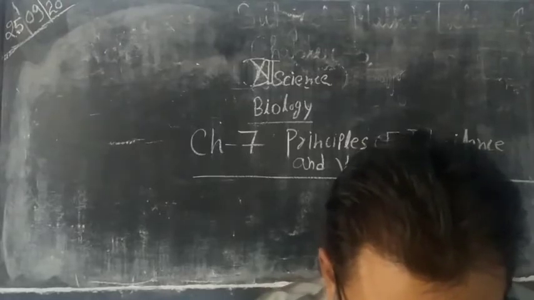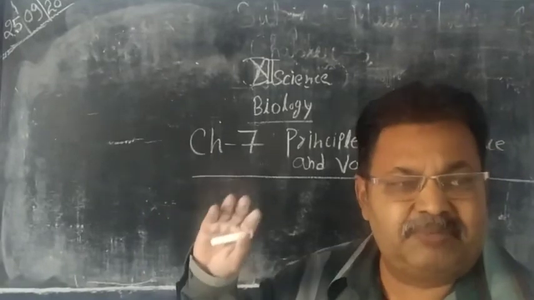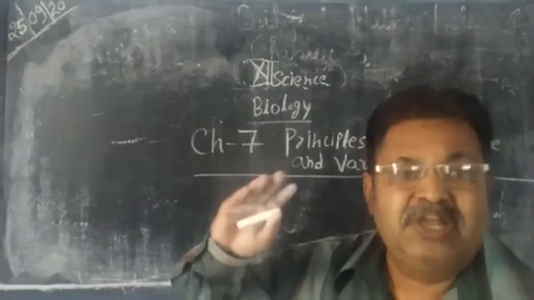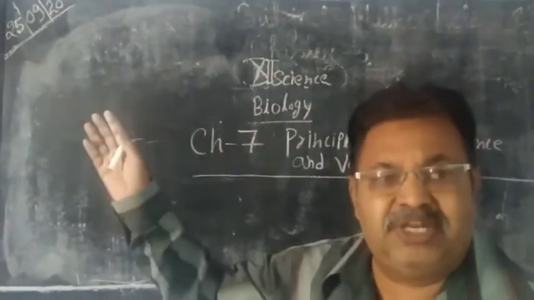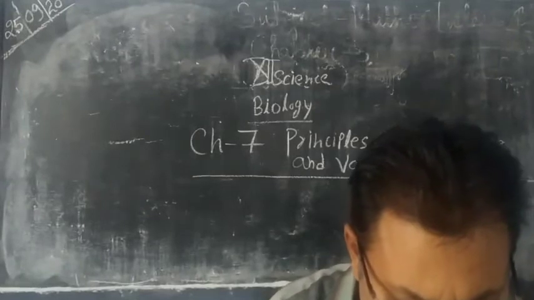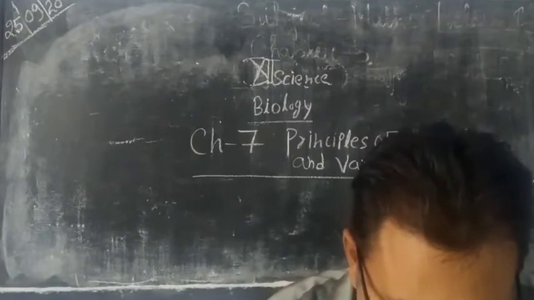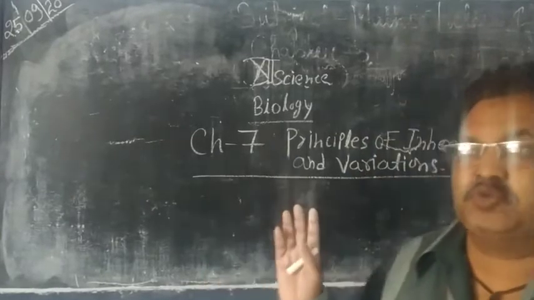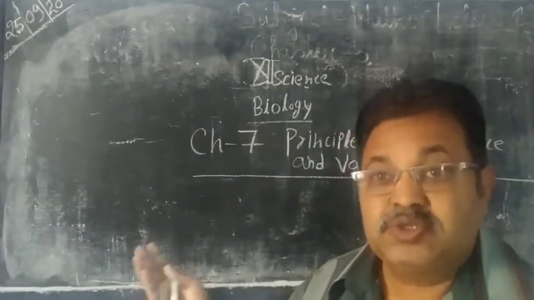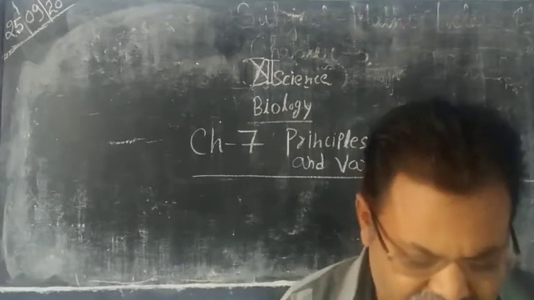Environmental variations are automatically removed. If we change the environmental condition, then the variation which occurs in our body or our offspring is also removed. The third type of variation is somatic variation. Somatic variation develops in somatic cells. Cells are of two types: first one is somatic cell and second one is germinal cell. So the variation which takes place in somatic cells is known as somatic variation.